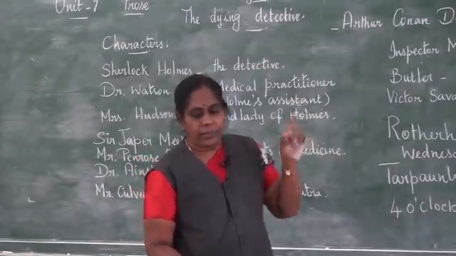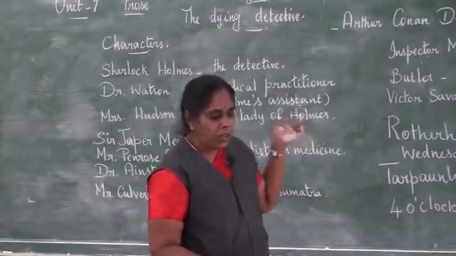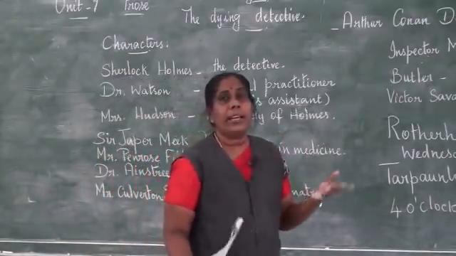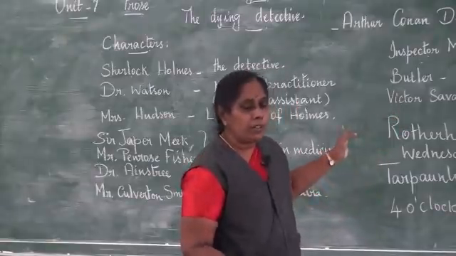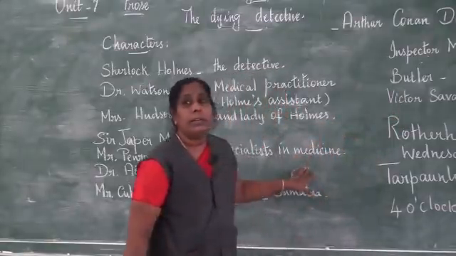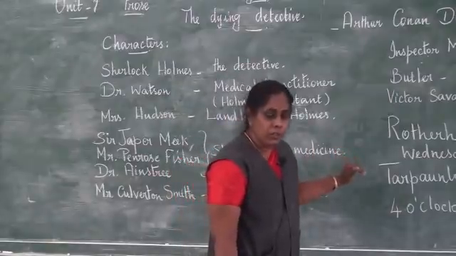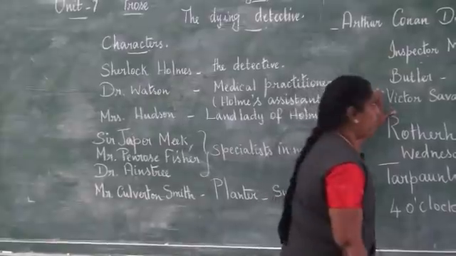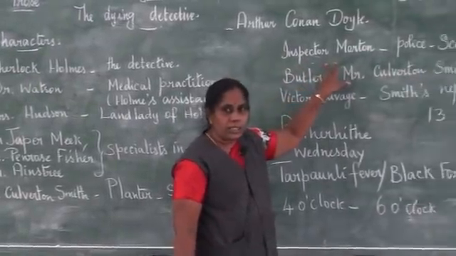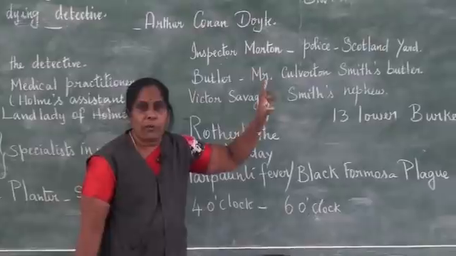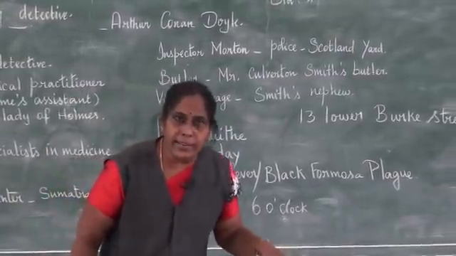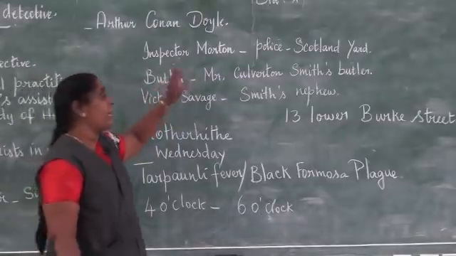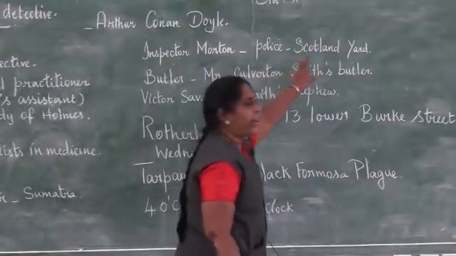He finished everything. He went out to bring Culverton Smith. On the way, he met Mrs. Hudson, who was still crying, because that poor lady did not know what was happening to Holmes, because her thoughts were that Holmes was going to die. And Mr. Morton, that is the inspector, he was also standing outside, but he was not in his uniform. He was in his ordinary civilian dress. We call them as mufti, isn't it? Ordinary civilian dress, but he was a police from the Scotland Yard.